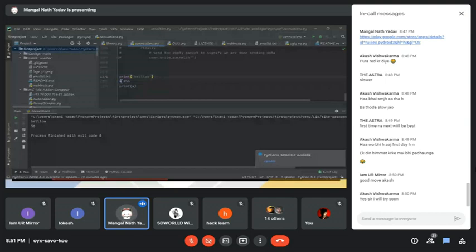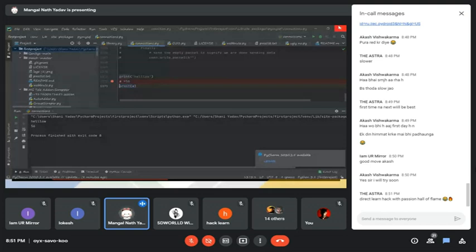Then it will come to this line and execute it until the 56. It assigns the value to a and goes to the next line. There's nothing there. Then it will come to this line, print a, and go to the next line. There's nothing, so it will do nothing and end the process. That's it.